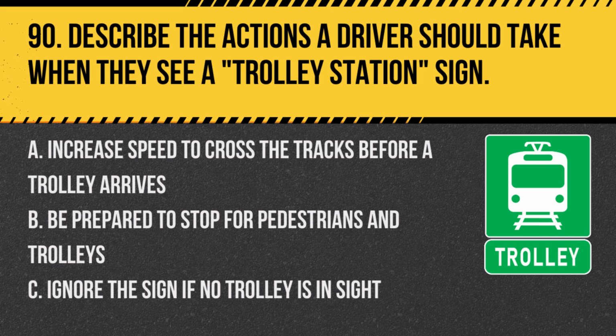A. Increase speed to cross the tracks before a trolley arrives. B. Be prepared to stop for pedestrians and trolleys. C. Ignore the sign if no trolley is in sight. Answer. B. Be prepared to stop for pedestrians and trolleys. This sign indicates the presence of trolleys and potentially high pedestrian activity.